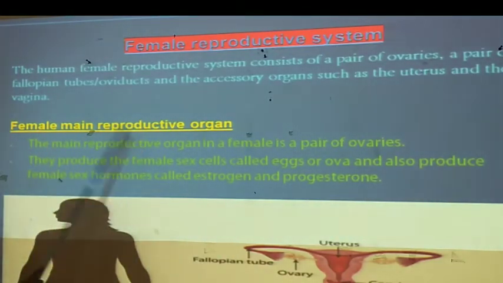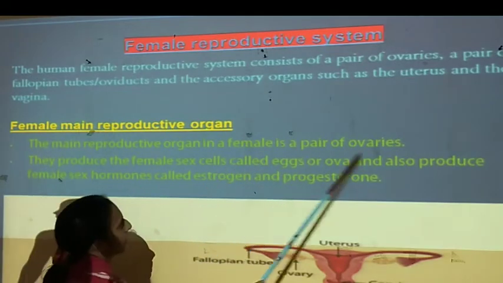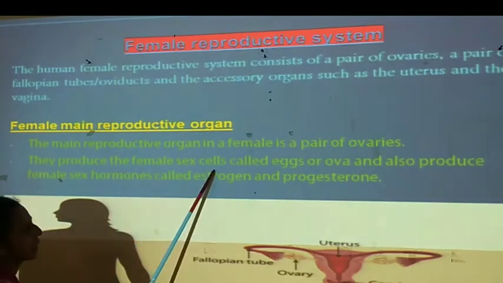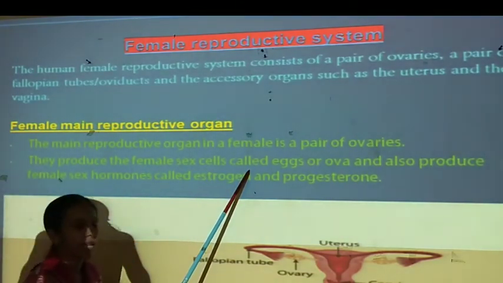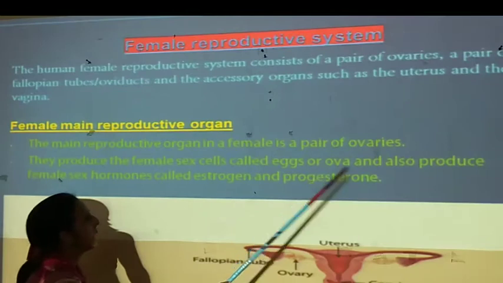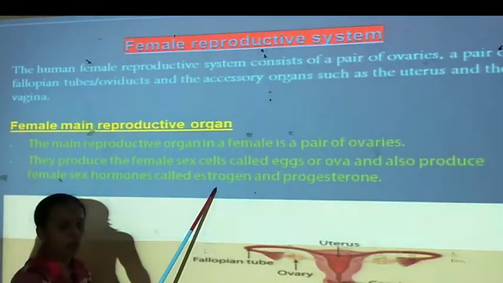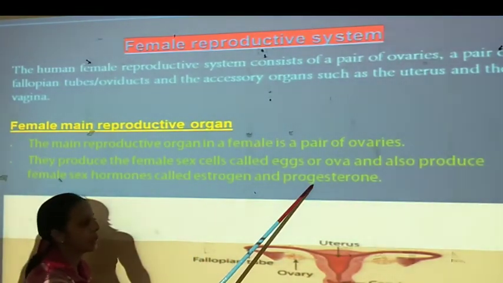The female reproductive organs are the pair of ovaries. They produce the female sex cells, which are called eggs or ova, and also produce female sex hormones. These are two: estrogen and progesterone.